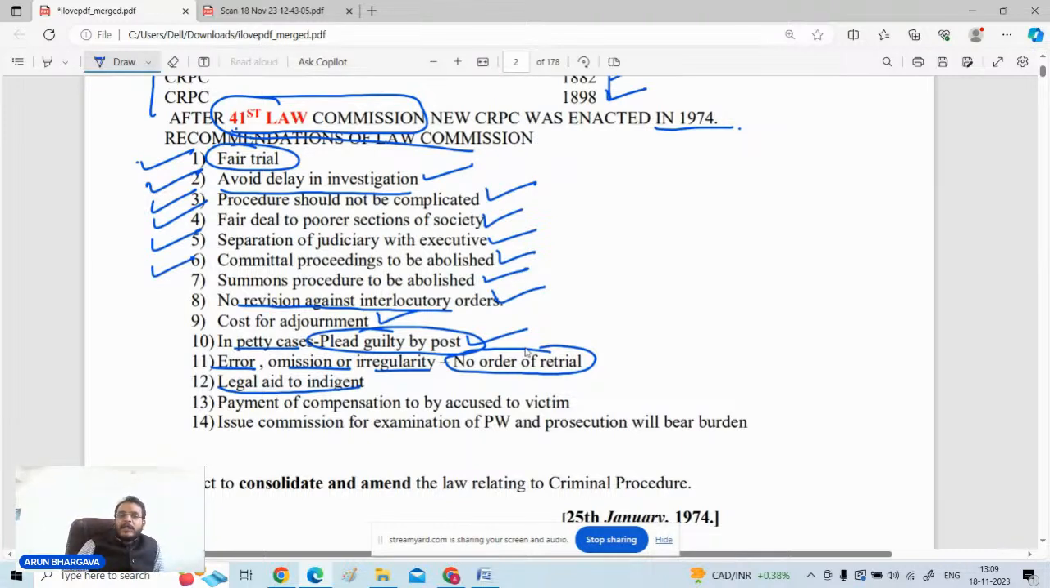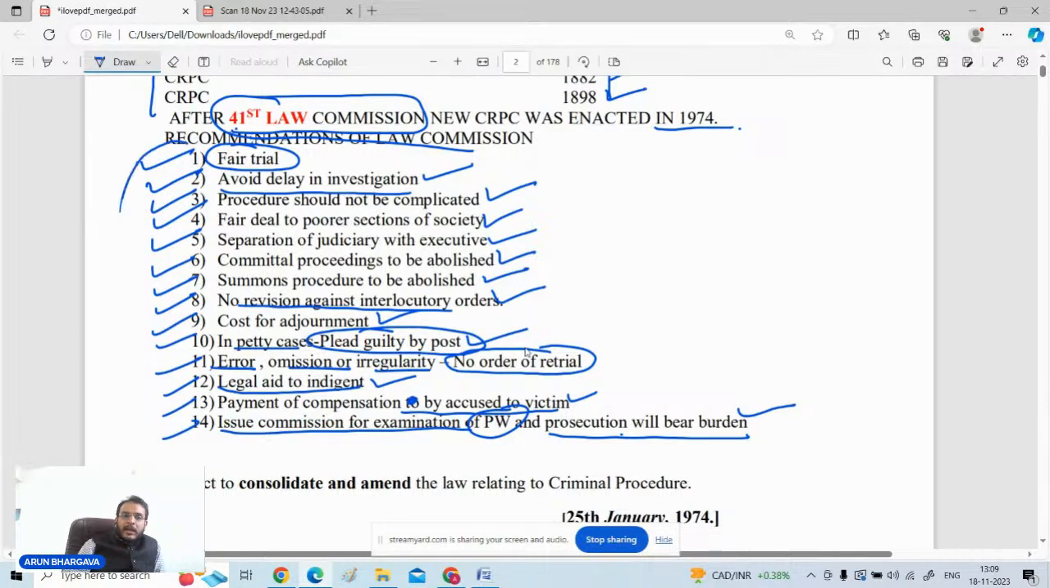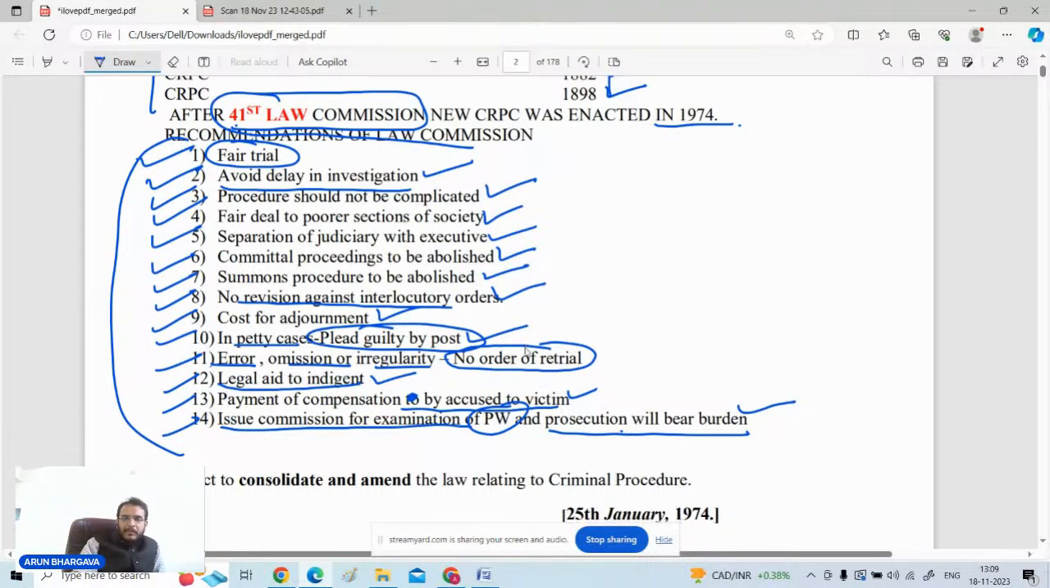Similarly, legal aid to the indigent person, payment of compensation by the accused to the victim, and issue of commissions for the examination of prosecution witnesses, with the prosecution bearing the burden of that. All of these things were primarily recommended by the 41st Law Commission, and thereafter in 1974, when the CRPC was enacted, we got everything in the CRPC.